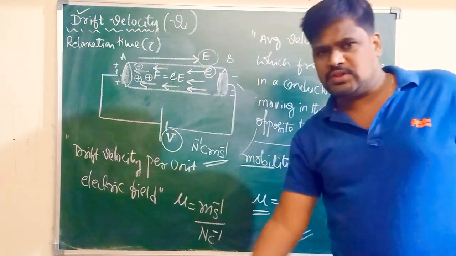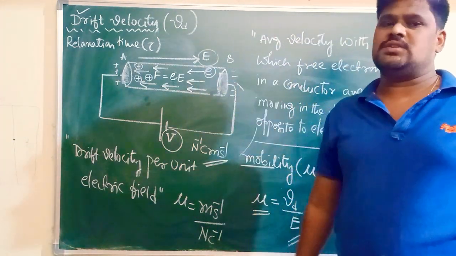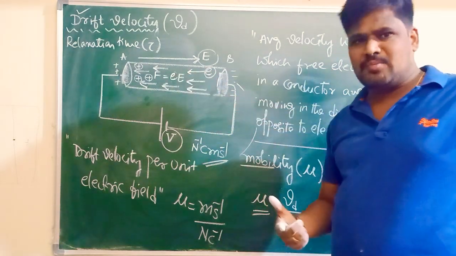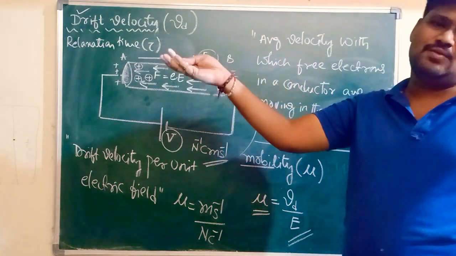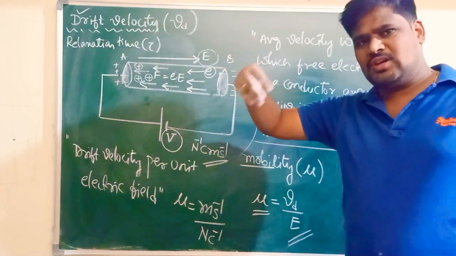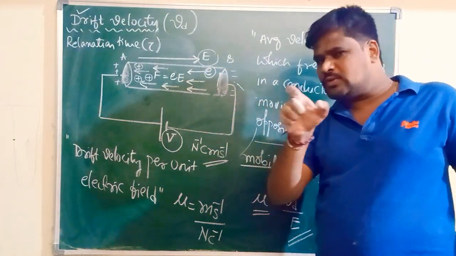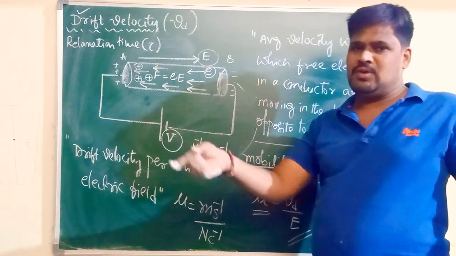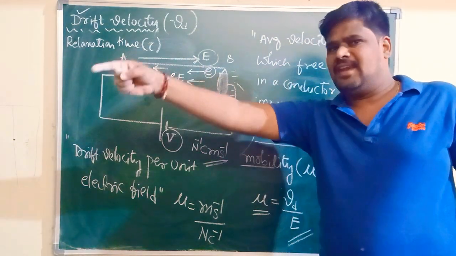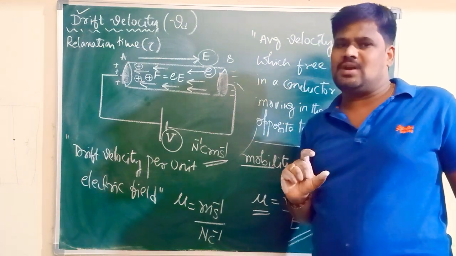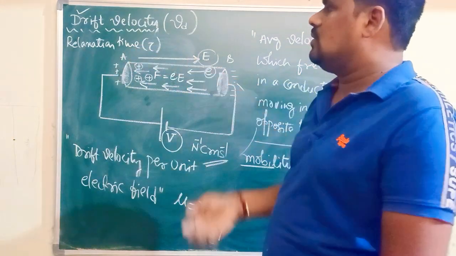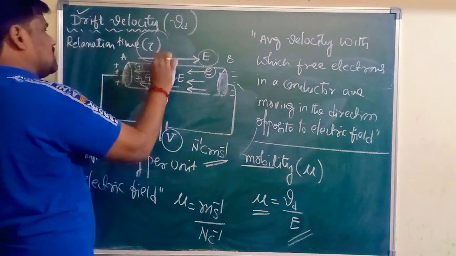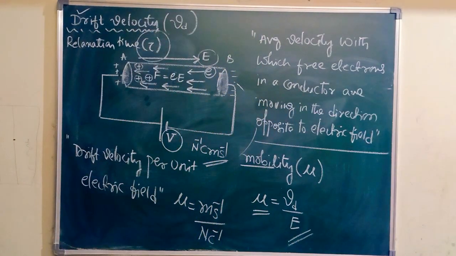Once it collides with the next atom, suddenly its velocity decreases, but simultaneously it is acted upon by a force. That force will increase the speed. Till the next collision, that free electron will move with a uniform velocity. Whatever time interval exists between the previous collision and the next collision, we will call it the relaxation time, denoted by the symbol tau.